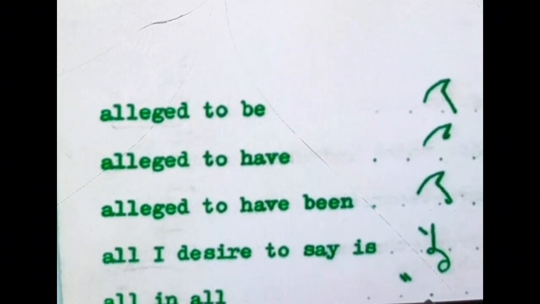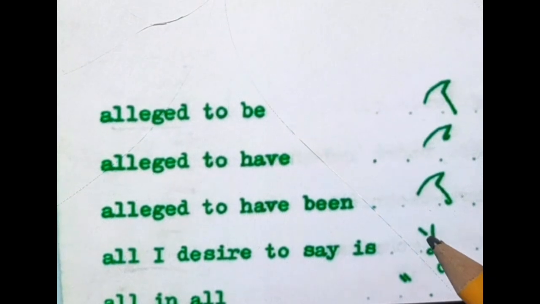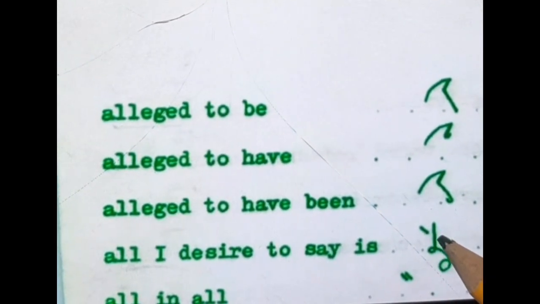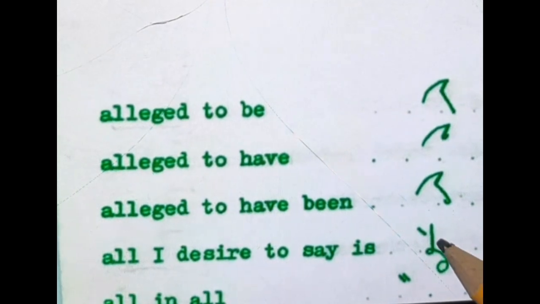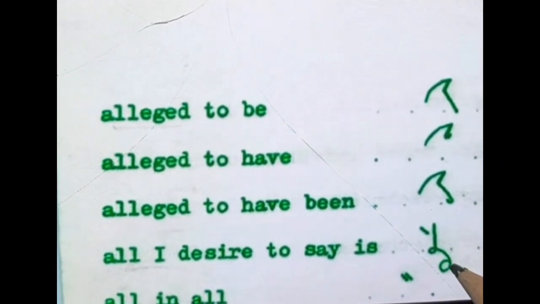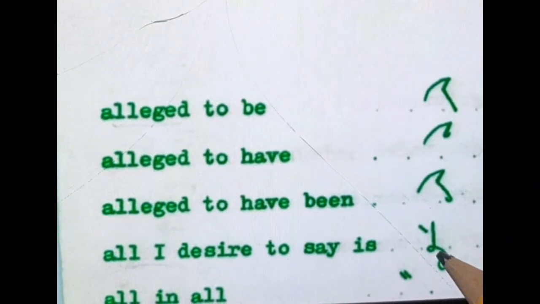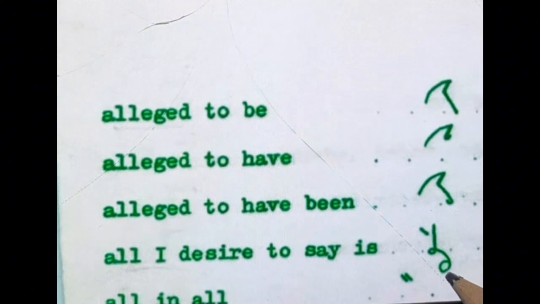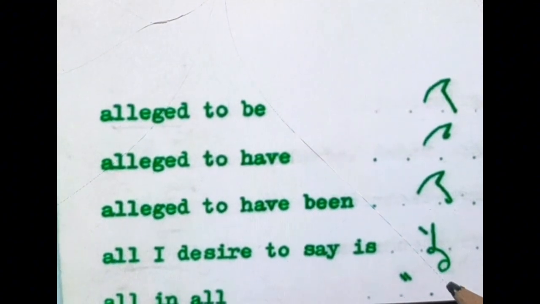Alright, desire to say is. This shows all. I is a meter, desire. This is D stroke. This is a circle. This is R stroke, which shows a desire. 2 is a meter, says. This is double circle, which shows says.